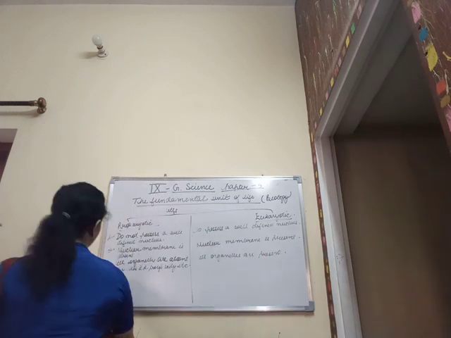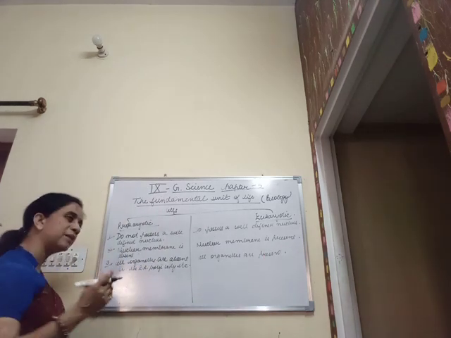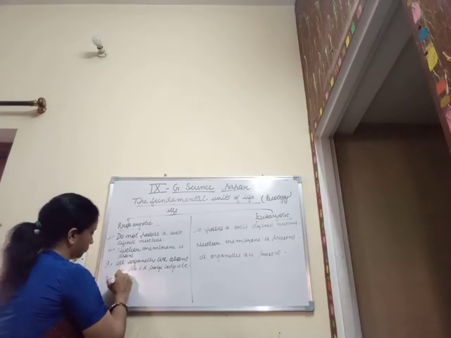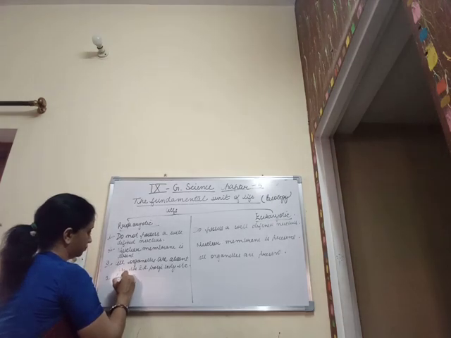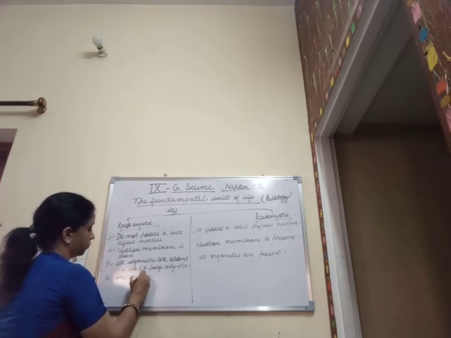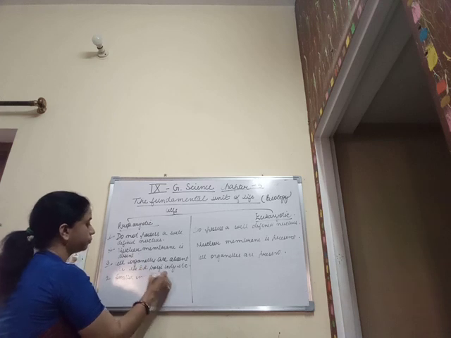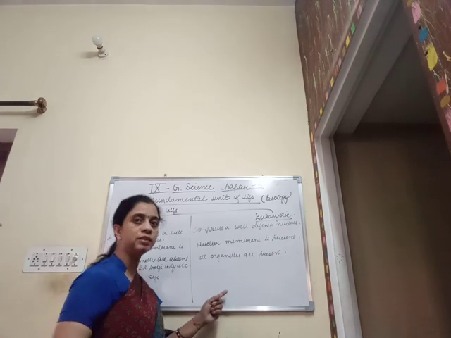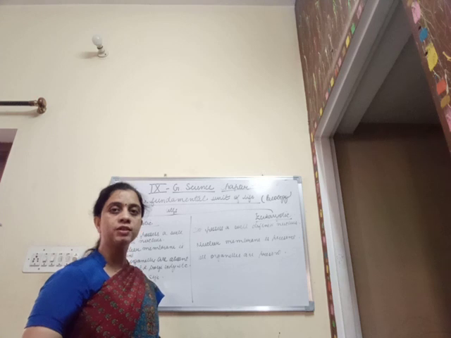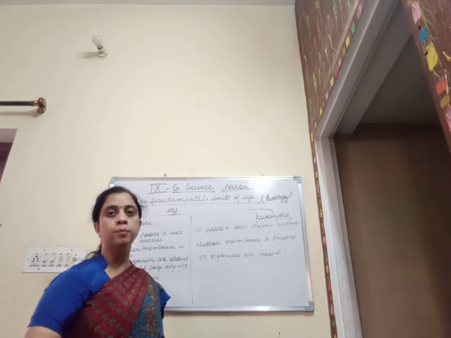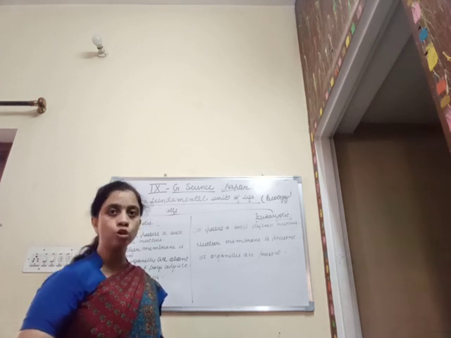When we are talking about the prokaryotic cells, they are basically smaller in size. The eukaryotic cells are basically larger in size, and their size might depend upon the type of function they are going to perform.